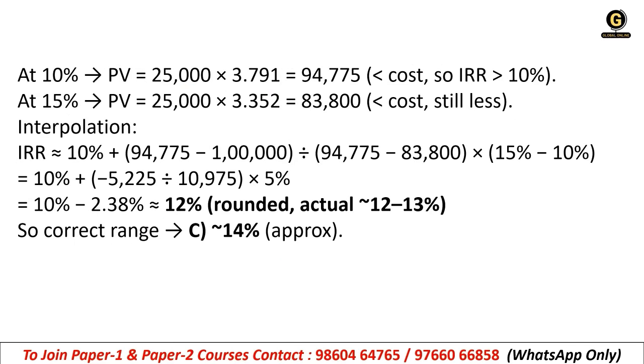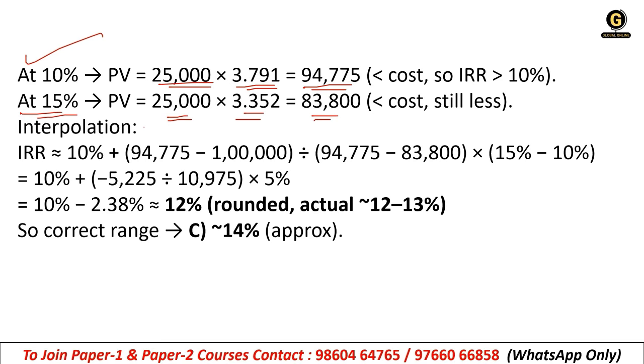See here, at 10%, PV is 25,000 into 3.791, it will be 94,775. Okay, at 15%, PV is 25,000 into 3.352 is equal to 83,800. Okay, cost is greater, but still it is less than 10%. Getting it?